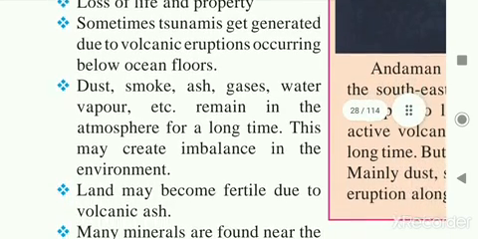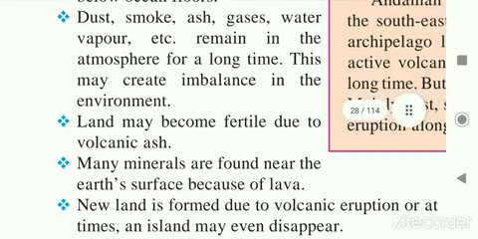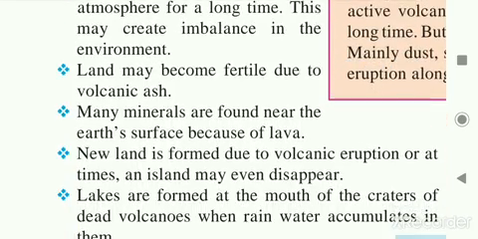And third, dust, smoke, ash, gases, water vapor, etc. remain in the atmosphere for a long time. This may create imbalance in the environment, because dust, smoke, ash, gases and water vapors remain for a long time in the atmosphere, and it also causes air pollution. Land may become fertile due to volcanic ash. This is also one of the positive points, that land becomes fertile due to the ash.